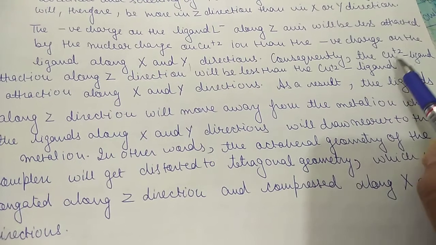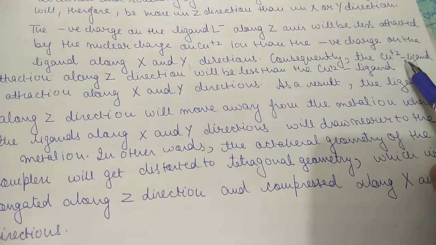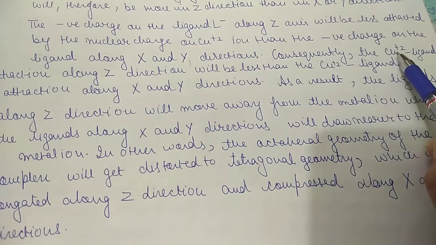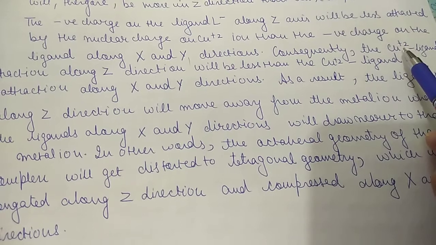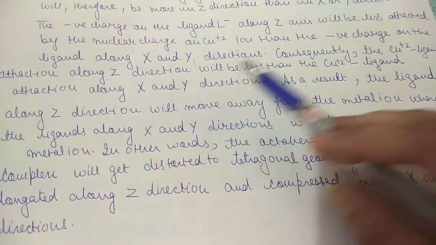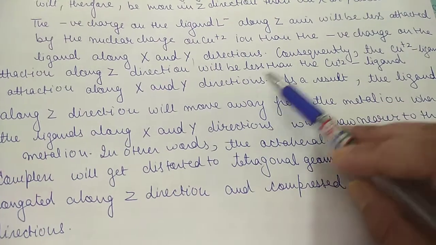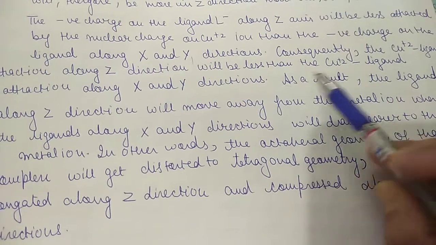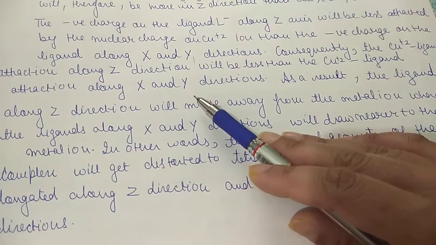Yes, जो copper and ligand attraction, ligand got attracted. ligand जो है वो किस चीज पे अट्रैक्ट होता है, वो कॉपर के न्यूक्लियस की तरफ अट्रैक्ट हो रहा है, मगर अब वो कम, but it won't get attracted to that extent now because the nucleus of the copper ion has been screened by two electrons along the z direction. Fine. But along the xy direction, because in the dx square minus y square orbital only one electron is present, so yes, the ligand will get attracted along the x and y direction.